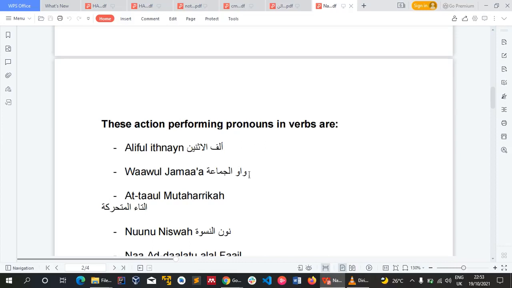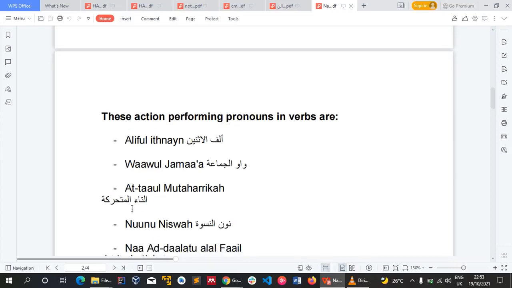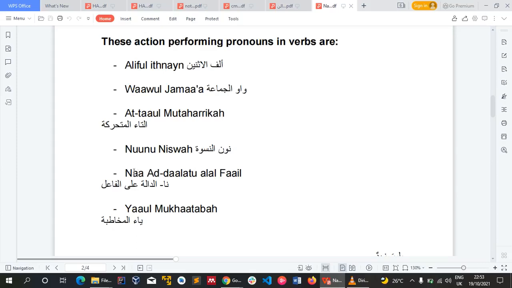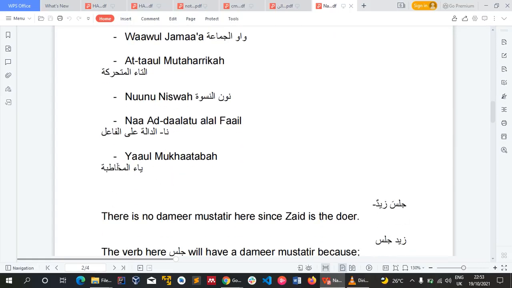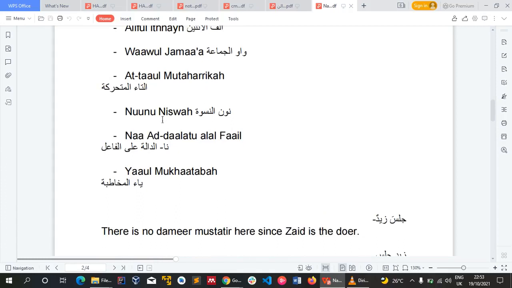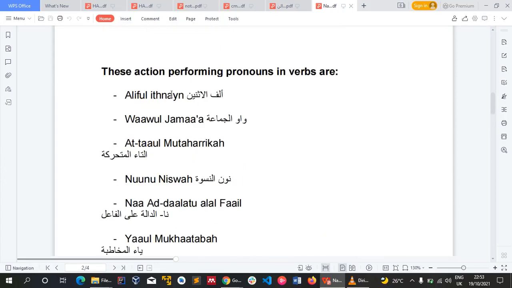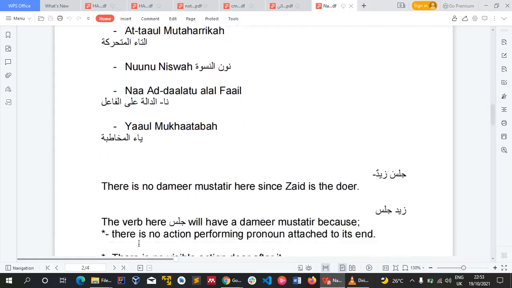Aliful isnaini, wawul jama'ati, ta'ul mutaharrika, nunu niswati, na addallatu ala al-fa'il, then ya'ul mukhatabati. We have treated them in the last class where we said ad-damirul muttasil al-khassu bil-raf'i, meaning the attached pronouns that are peculiar to being in raf'un state. So when this is attached to the end of the verb, it will be in raf'un state. This also, and ya'ul mukhataba also.